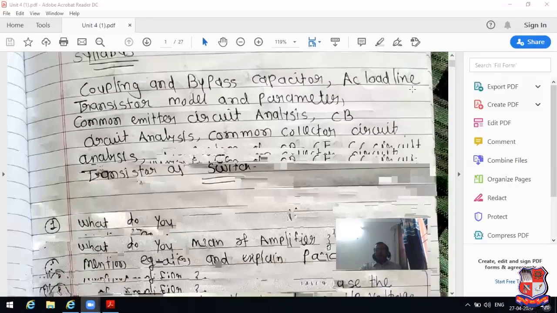Now in this particular lecture, we have concentrated on the AC load line, transistor model and parameters, common emitter circuit analysis, common collector circuit analysis, and comparison between them.